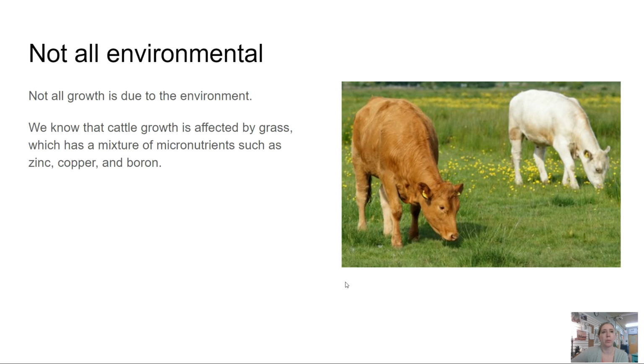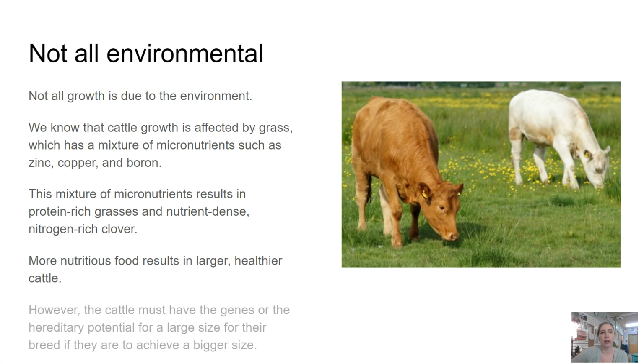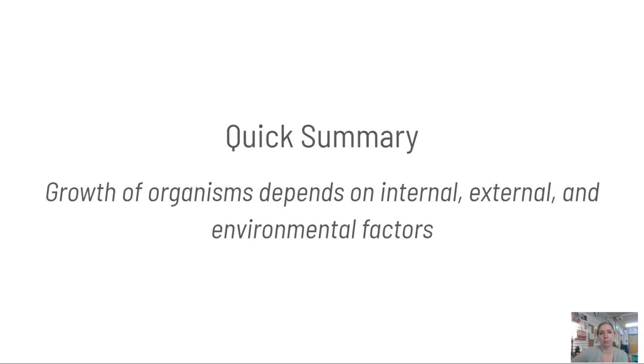Not all growth is environmental. We know that cattle growth is affected by grass, which has a mixture of micronutrients such as zinc, copper, and boron. This mixture of micronutrients results in protein-rich grasses and nutrient-dense, nitrogen-rich clover. More nutritious food results in larger, healthier cattle. However, the cattle must have the genes or the hereditary potential for a large size for their breed if they are to achieve a bigger size.